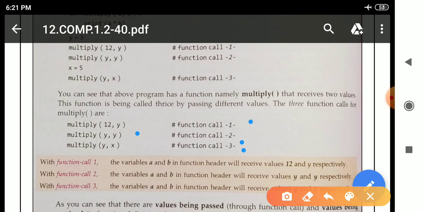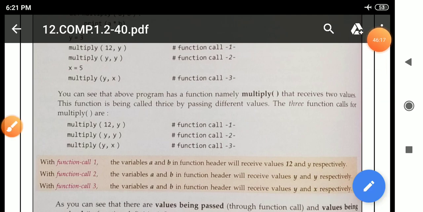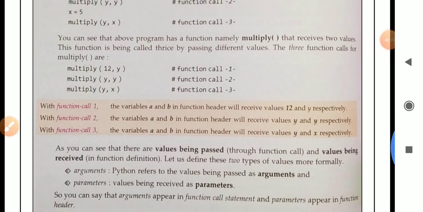With function call 2, a and b will receive values y and y respectively. With function call 3, a and b will receive values y and x respectively.